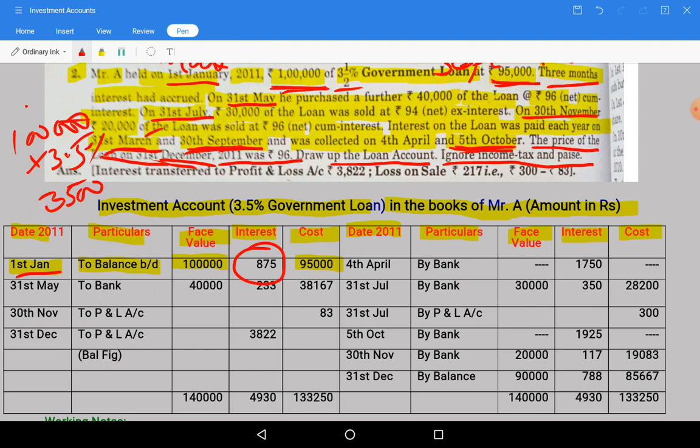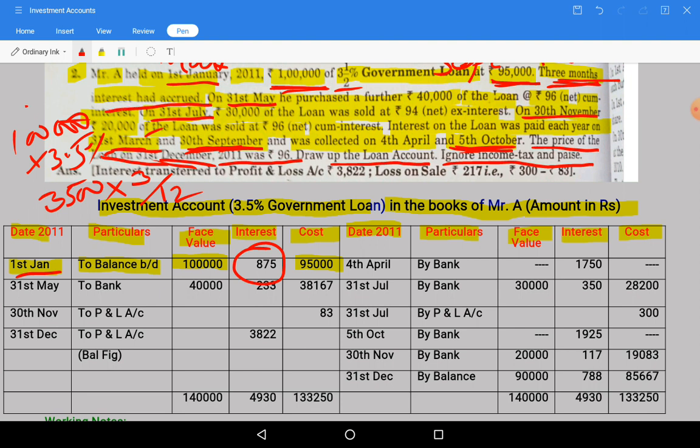The interest due date before January was September. After September, October, November, December: 3 months. So that is why I told you generally 3 months of duration is outstanding, and that is also given in the question, that 3 months interest had accrued.